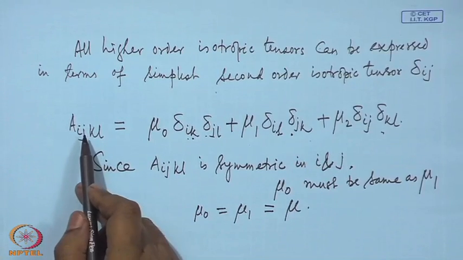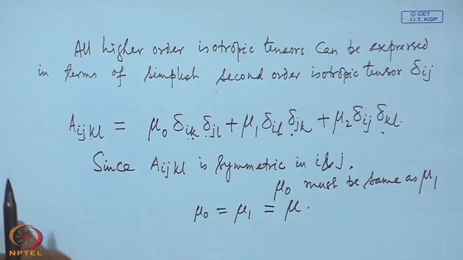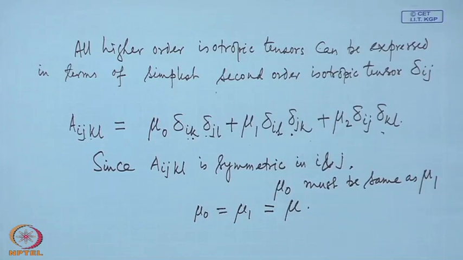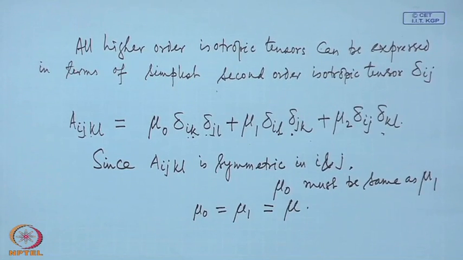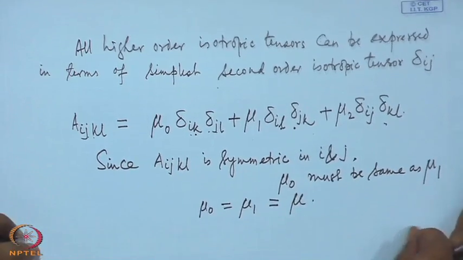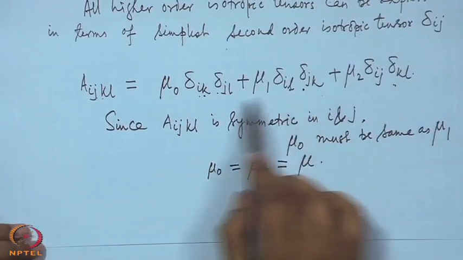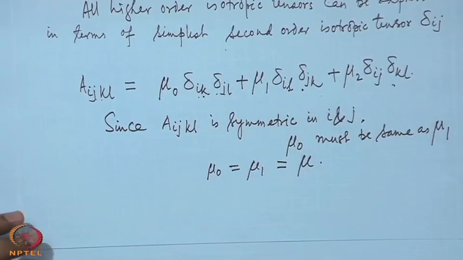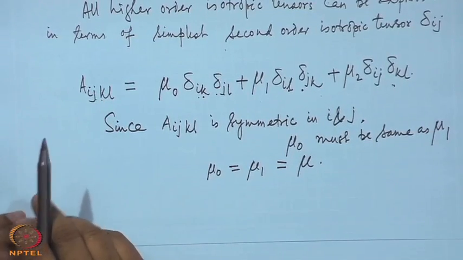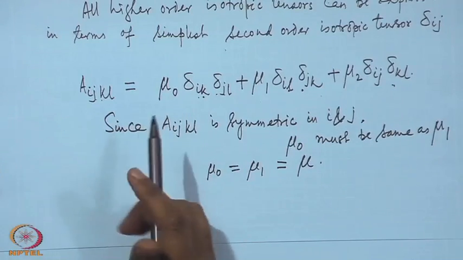This then means that A_ijkl is symmetric also in k and l, because this right hand side is now symmetric in i and j as well as in k and l. So, the left hand side A_ijkl also must be symmetric in k and l.